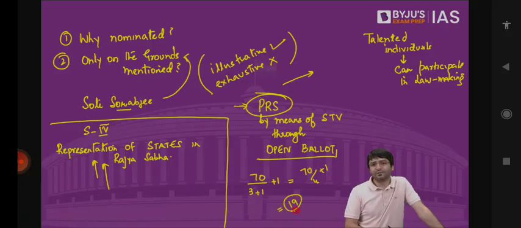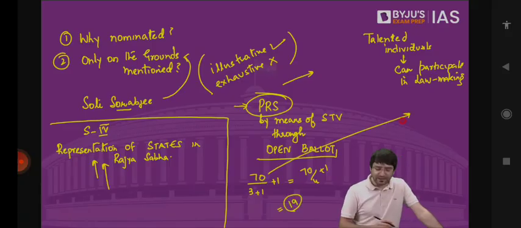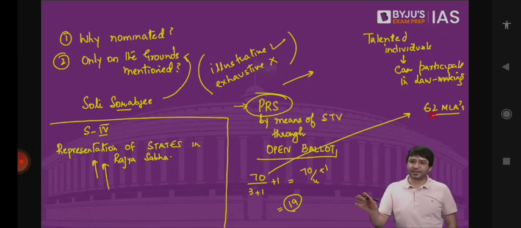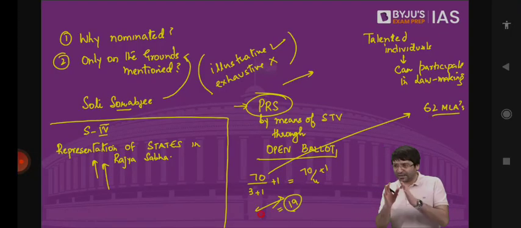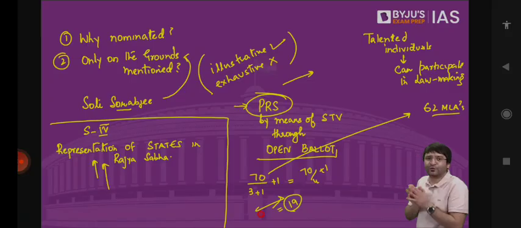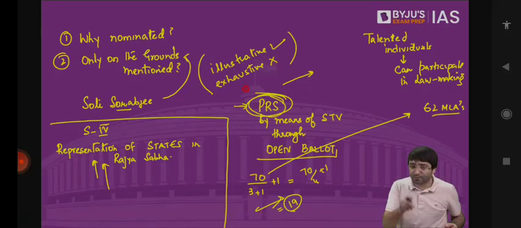Now in the Delhi Legislative Assembly, Aam Aadmi Party has 62 MLAs. So all the 3 MPs from Delhi in Rajya Sabha will be from Aam Aadmi Party. Because Aam Aadmi Party will tell its MLAs that this is our candidate A, 19 MLAs should vote for him. This is our candidate B, 19 MLAs should vote for him. This is our candidate C, 19 MLAs should vote for this individual. That means they will have all the 3 MPs in Rajya Sabha from their own political party because we follow the proportional representation system. But this time it is through open ballot.